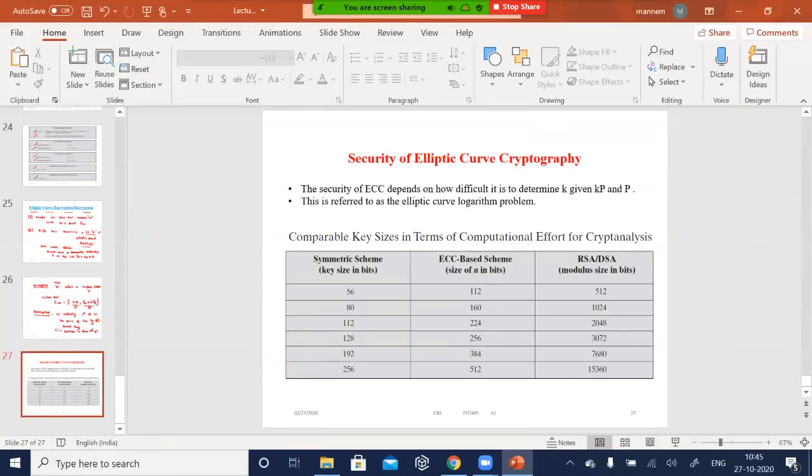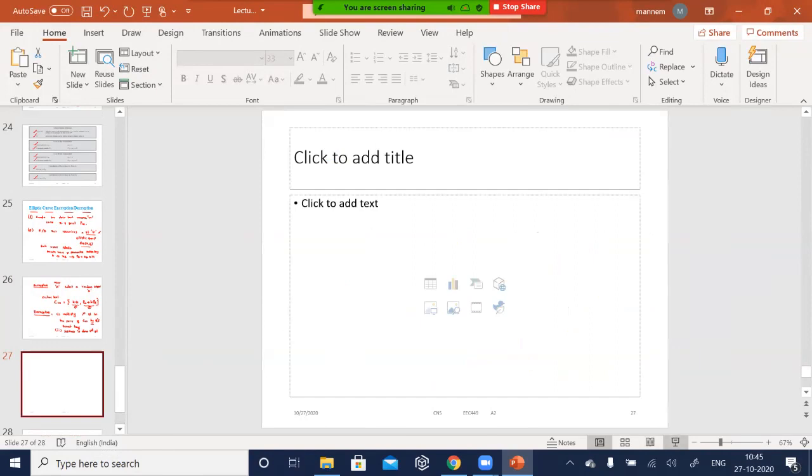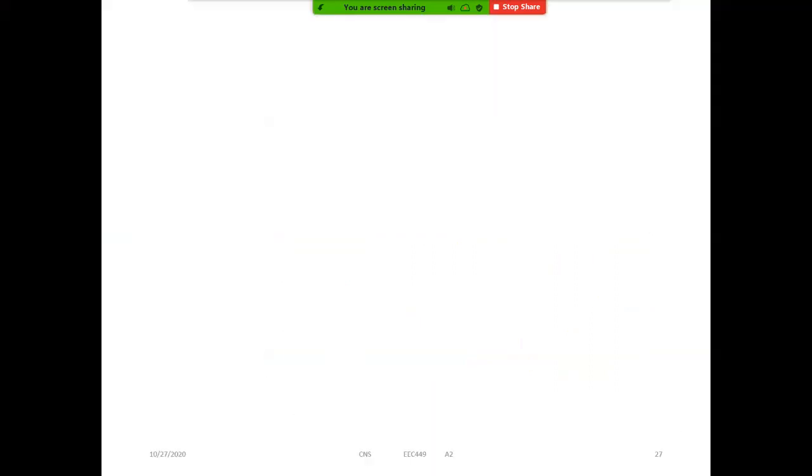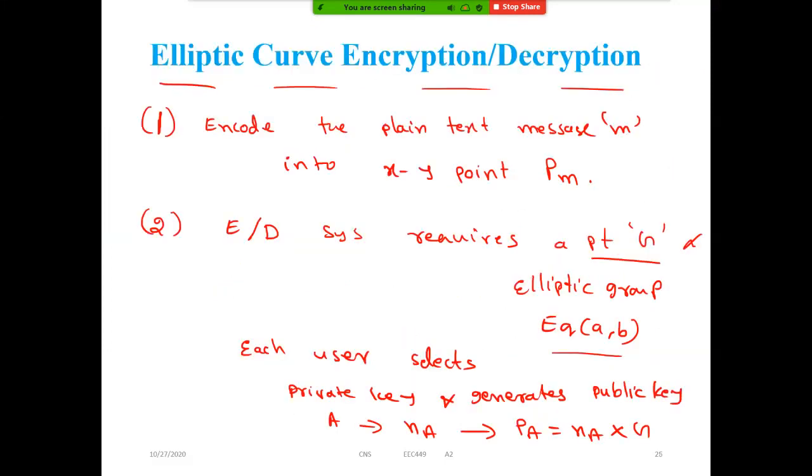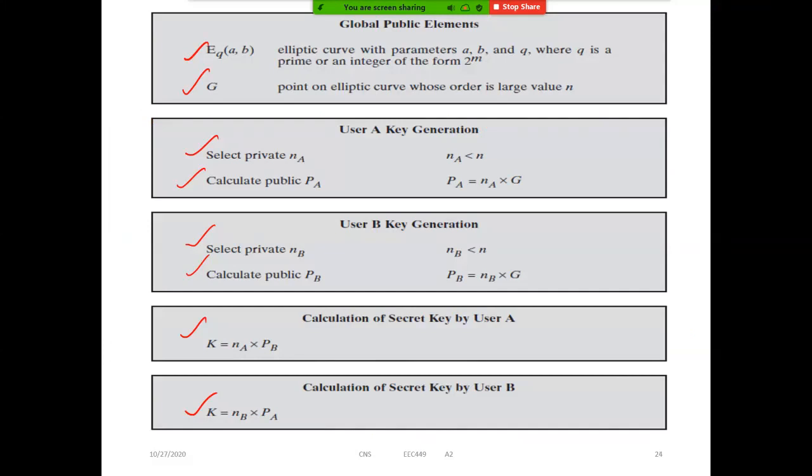One second, I'll take another page. Right. Now see the procedure. k into G is the first point. Multiply with what? B's secret key. What is B's secret key? This is the one, right? Yes or no? Yes, sir. B's secret key.